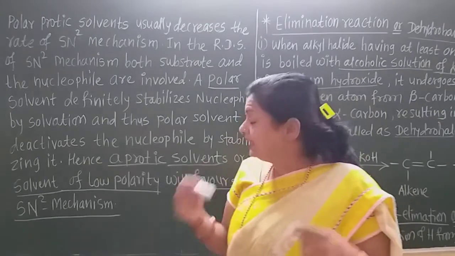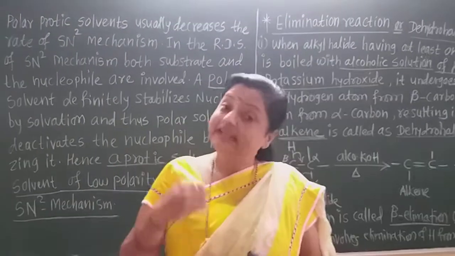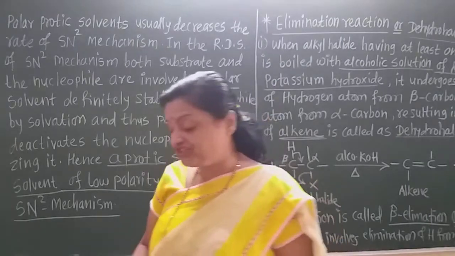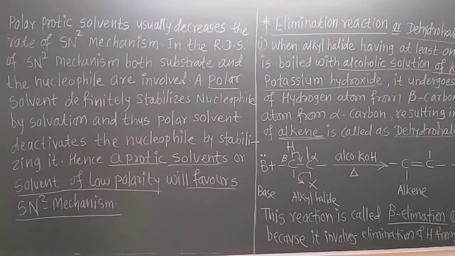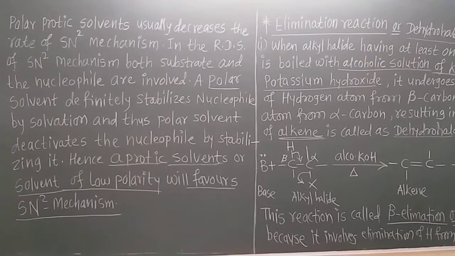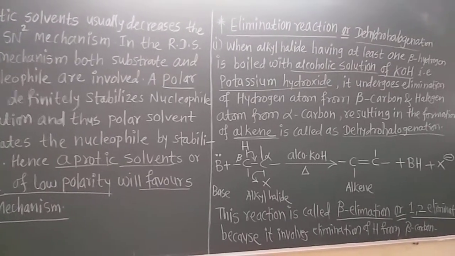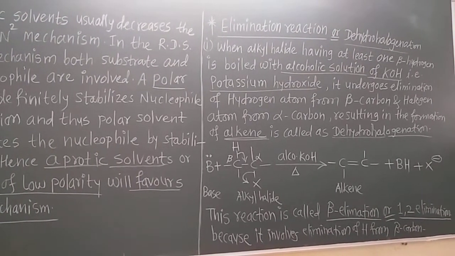Now let us learn the next reaction, that is the elimination reaction, the dehydrohalogenation. The next reaction of the alkyl halide, that is the elimination reaction, is also called dehydrohalogenation.